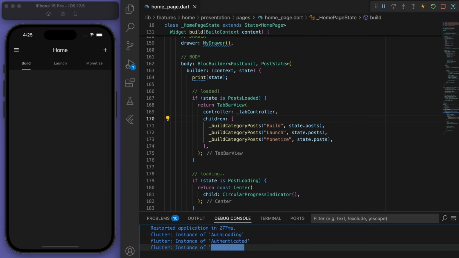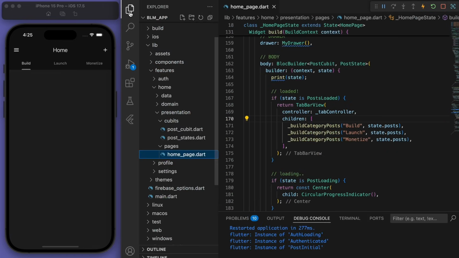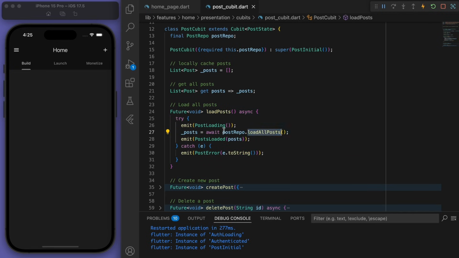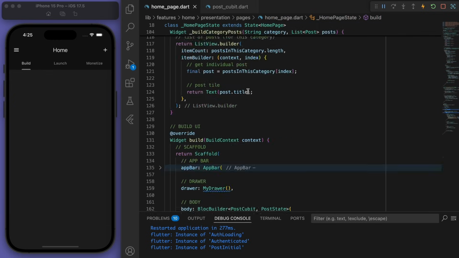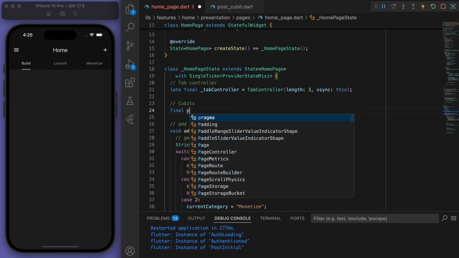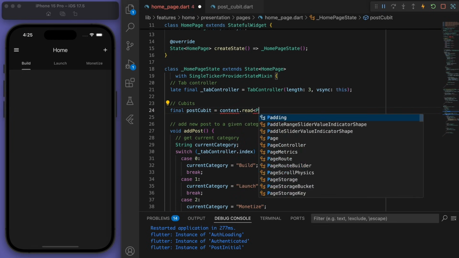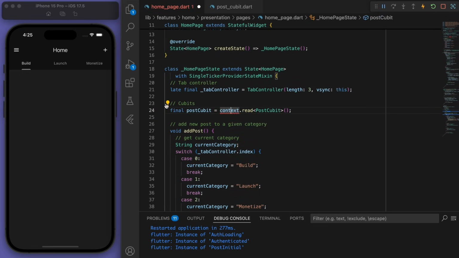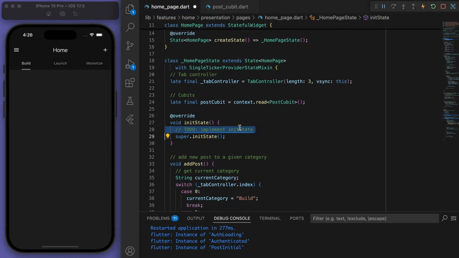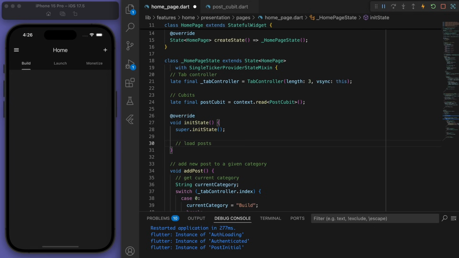Cool. Now, one thing I realized is it's stuck on post initial, and I know why, because we need to trigger this load post method, right? We're meant to see this post loading, and then we can actually load the posts. But I think we're not calling that in our homepage. So at the top of the homepage, I want you to get that post cubit. And in the init state, so the initial state, we want to load the post at the very beginning.